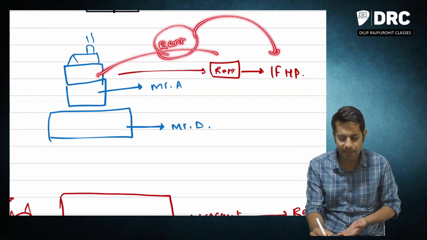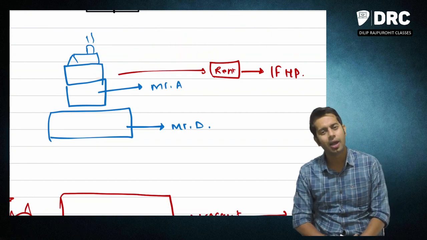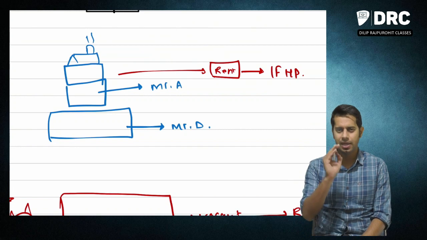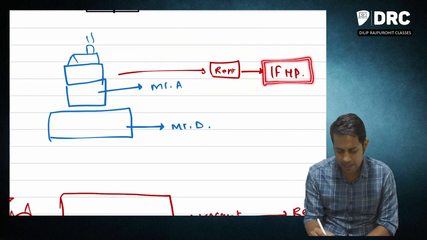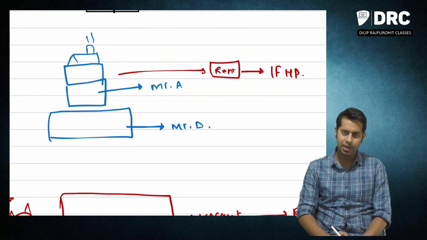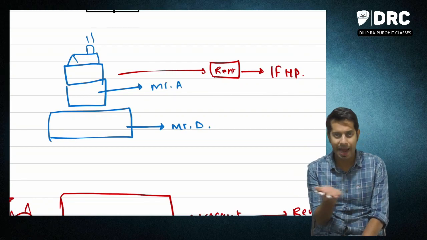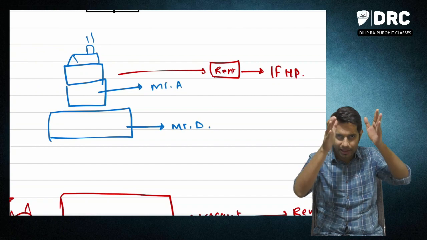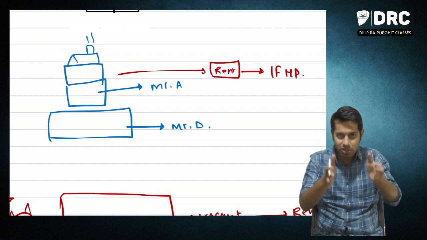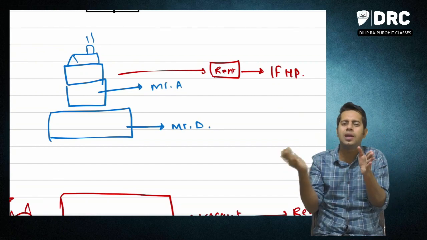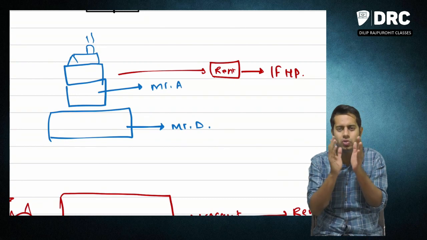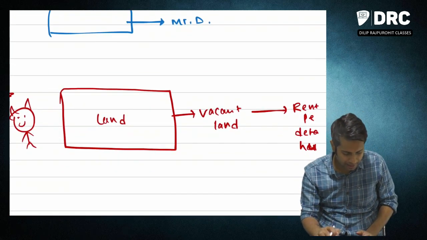Now whatever rental income Mr. A is earning, under which head will it be taxable? It will be taxable under the head income from house property. So it does not matter whether you are the owner of land or not. What matters is there should be a building and the assessee should be the owner of that building. It does not matter whether I am the owner of the land or not. I should be the owner of that particular building.